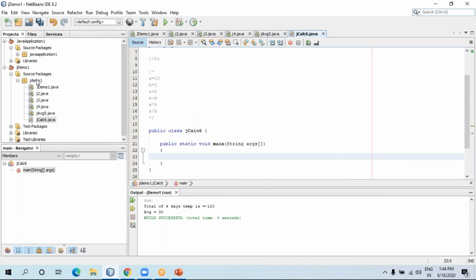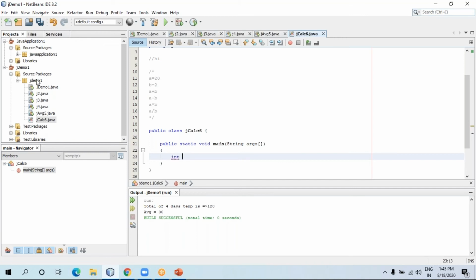Now how many variables do we need? First of all, to store two numbers, we are going to take two variables. Then we want to perform addition, subtraction, multiplication, division, so four things are there, and we take four variables for that also. Let me start the program.